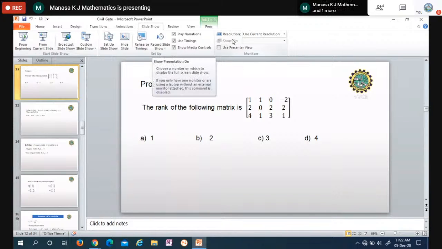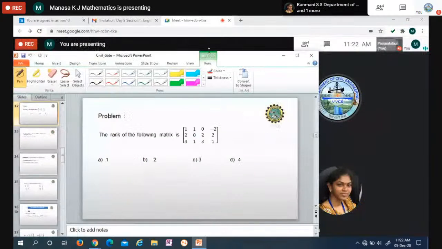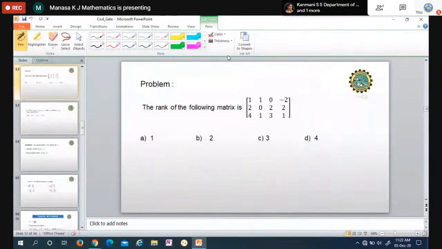You can use any one of the definitions, the first definition or the second definition, to find the rank, but the second one, which is the echelon form, is better to use. If possible, I'll show both actually.